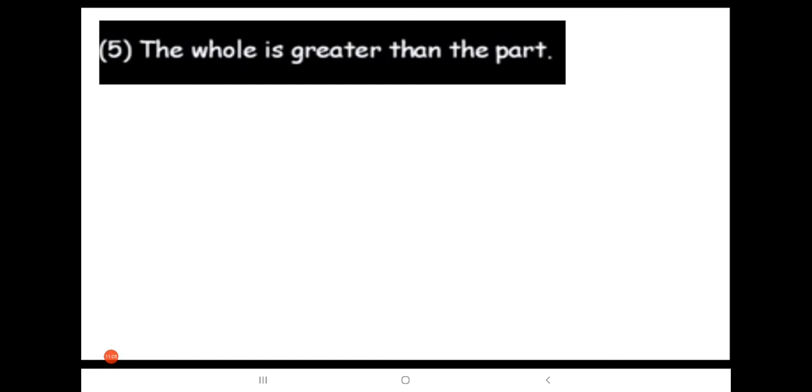Next, the whole is greater than the part. We know that the whole is always greater than the part. Let's see the example.